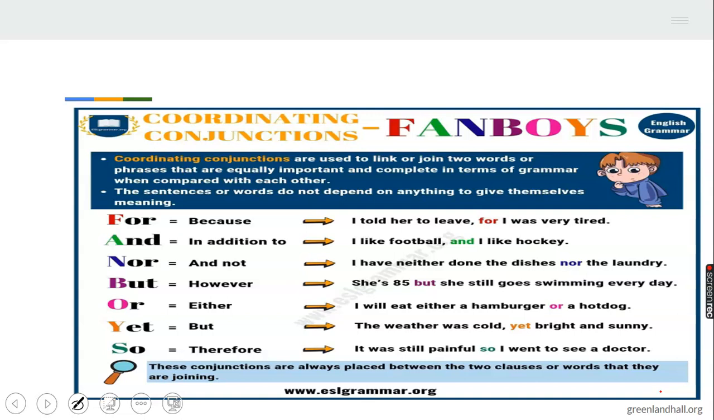Now we have and. I like football and I like hockey. So you can say it in two different sentences. I like football. And you say another sentence, I like hockey. But you can use and to join the two sentences together.